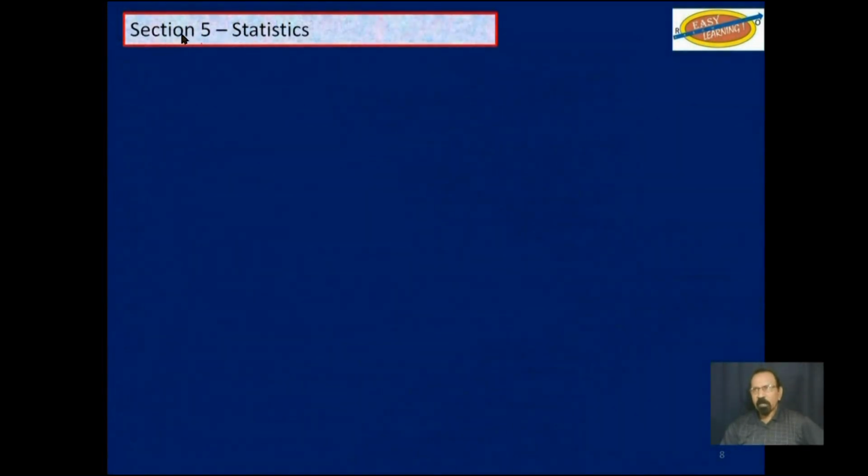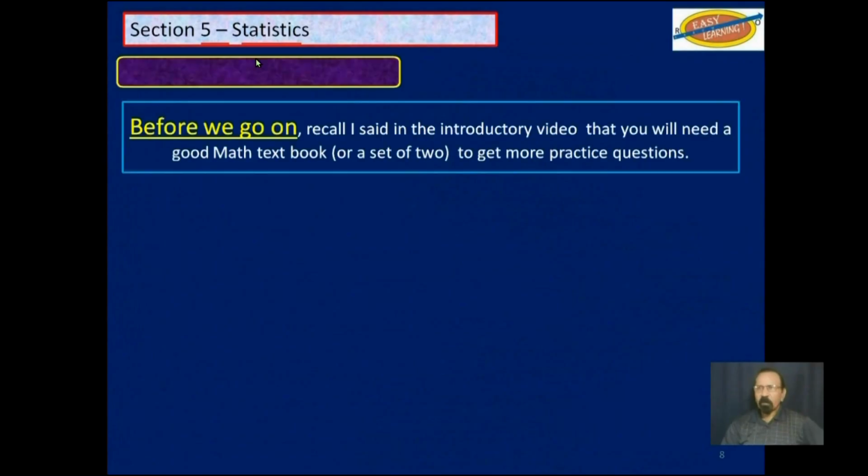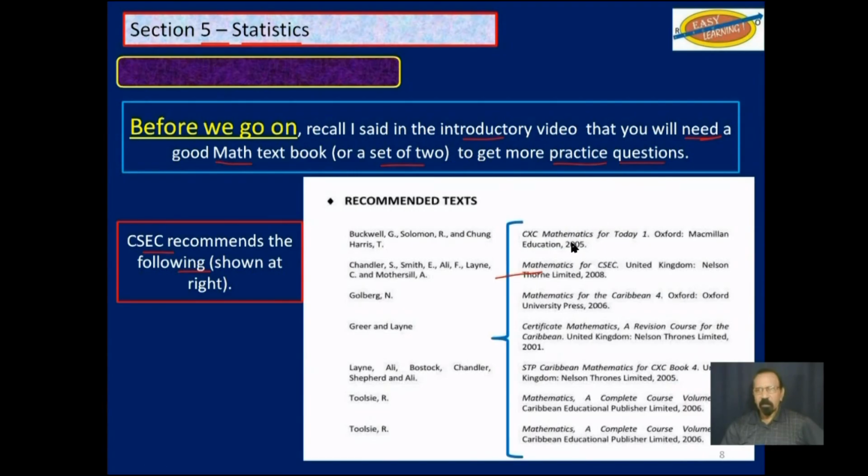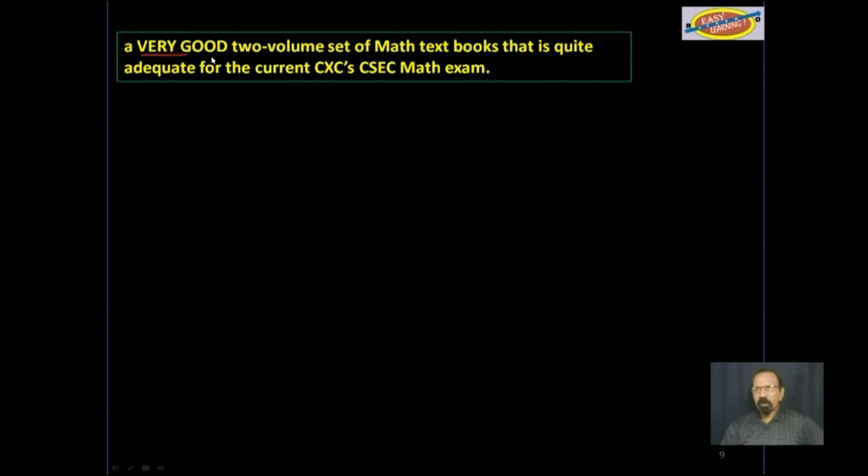We are now at section 5, statistics. Before we go on, recall I said in the introductory video that you will need a good math textbook or a set of 2 to get more practice questions. Now, CSEC recommends the following, shown at right here. From those, pay close attention to these 2 down here. They form a very good 2-volume set of math textbooks that is quite adequate for the current CSEC math exam.